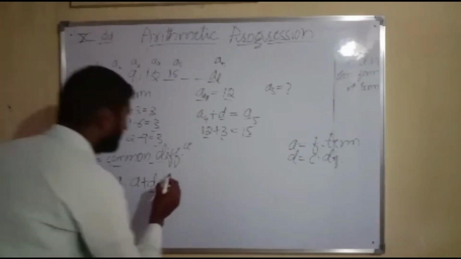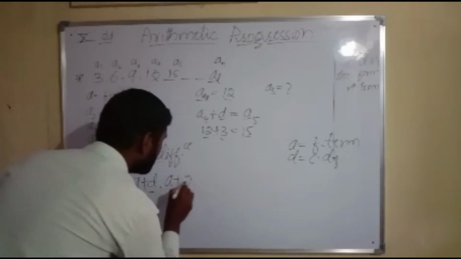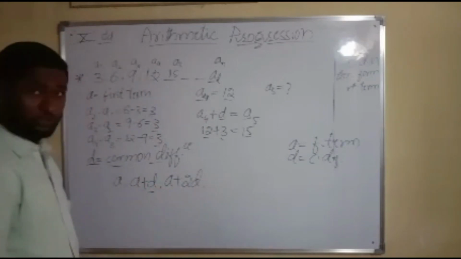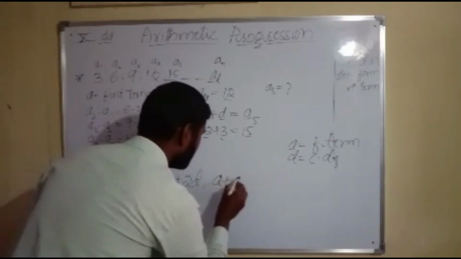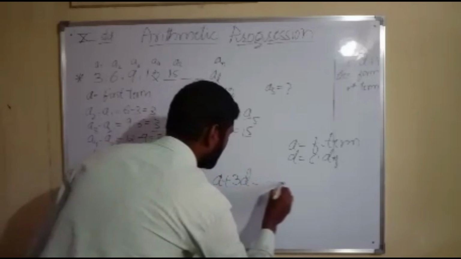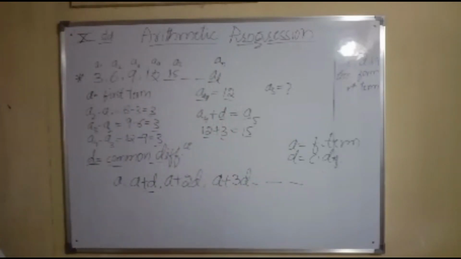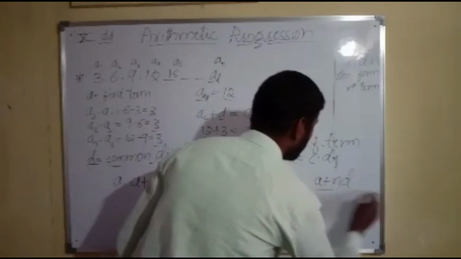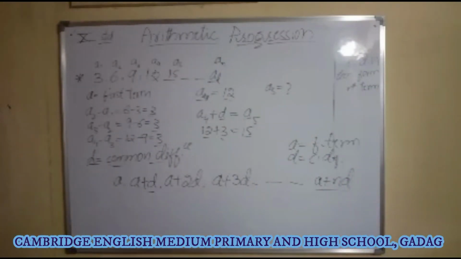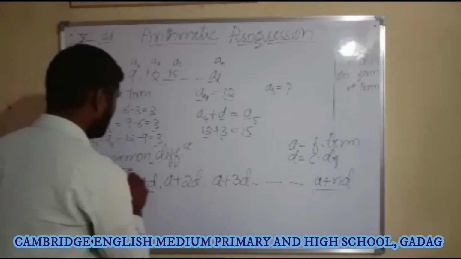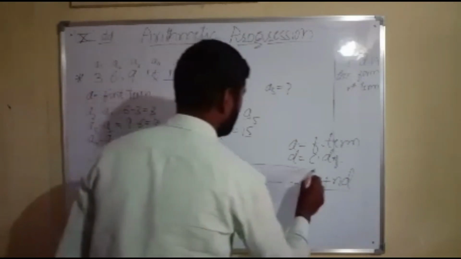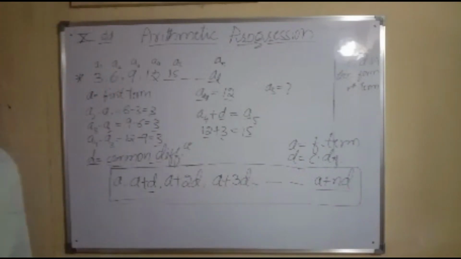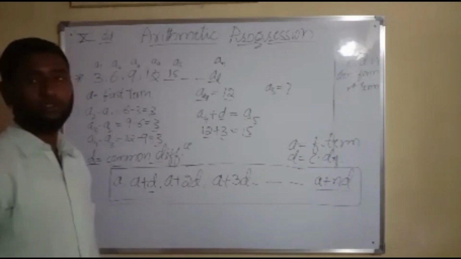If I want to get the third one, it is A plus 2D. This is the third term. Again, for the fourth term, it is A plus 3D, and so on up to A plus nD, where I can get the nth term. This form is called the general form of an arithmetic progression.